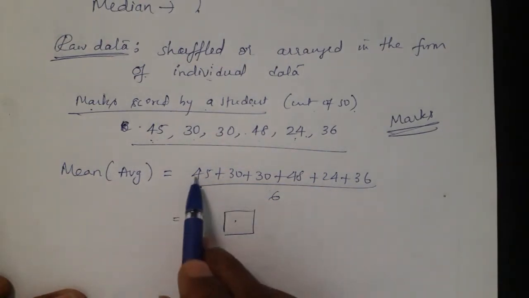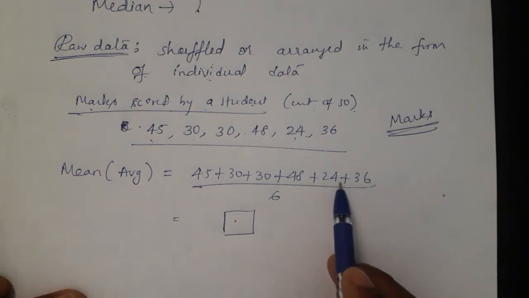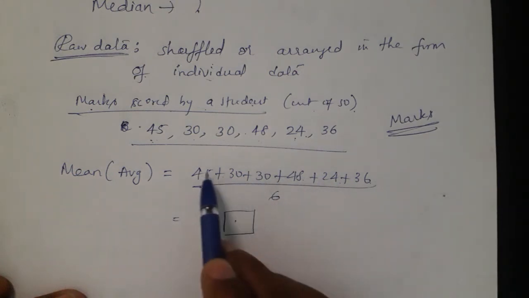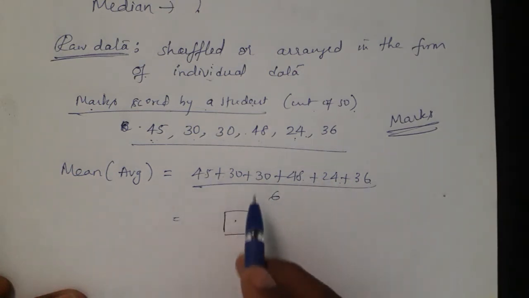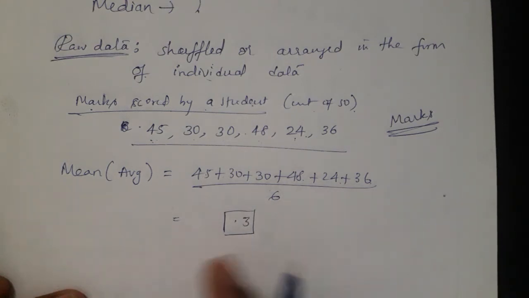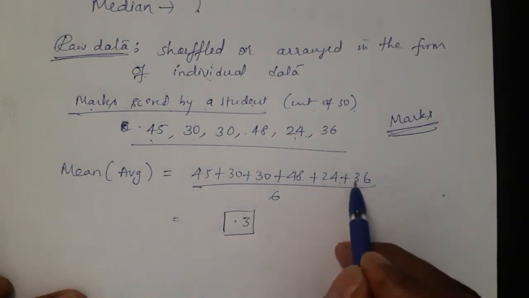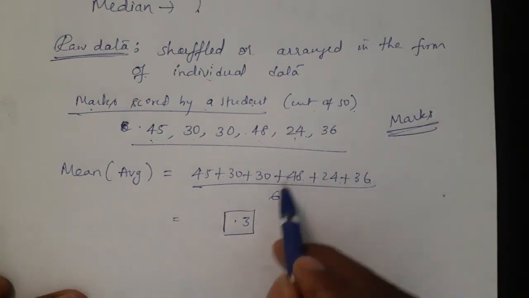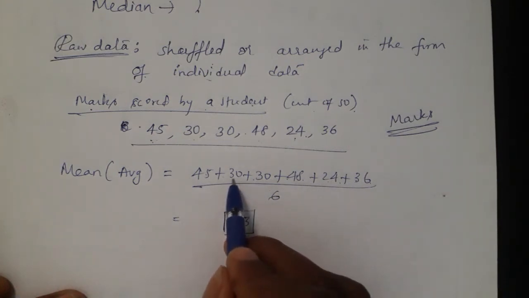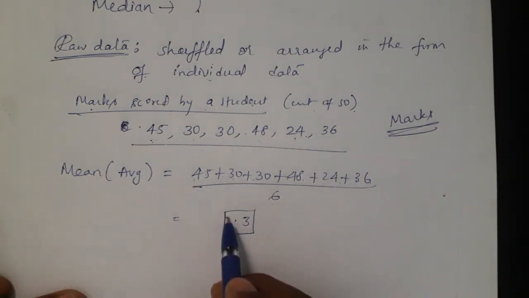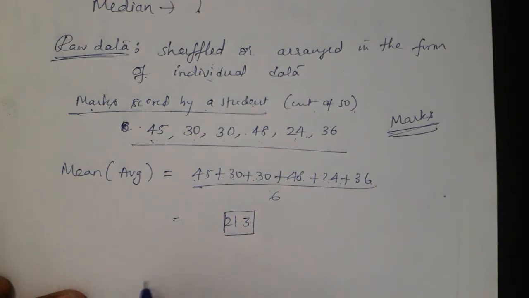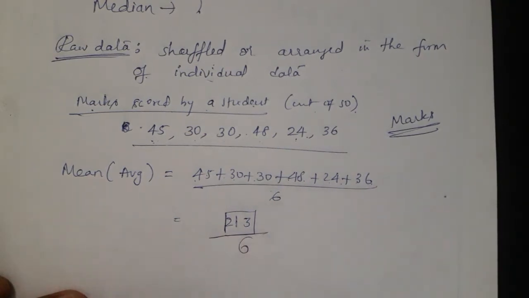How to find that? Let us add first. 6 plus 4, 10, 18, 18 plus 5 is 23. 2 carry, so 5, 2 plus 3 is 5, 7, 11, 14, 17, 21. So 213 divided by 6 subjects.